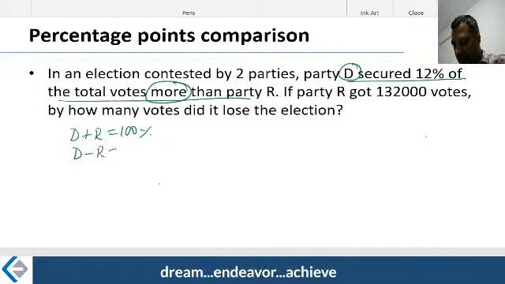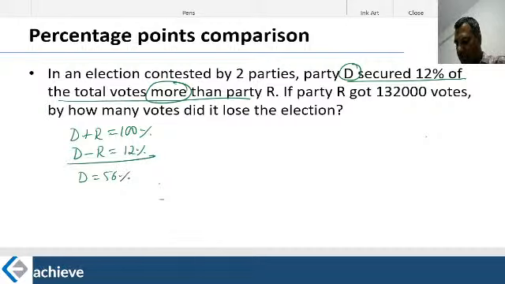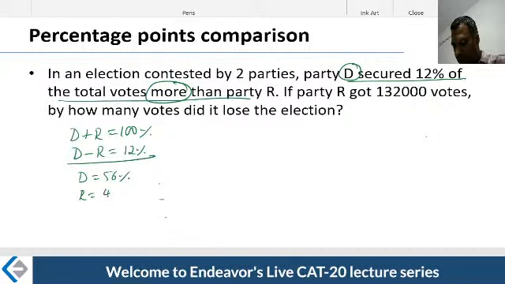It's also given that D minus R is equal to 12%. Therefore, D is nothing but 56%. That's what you say: D got 56%. Therefore, R got the remaining 44%. That is one way.